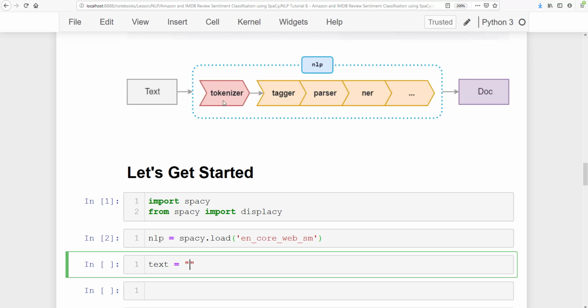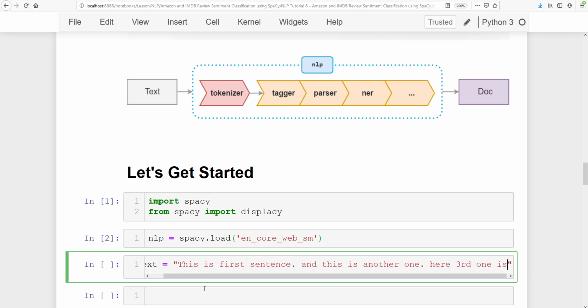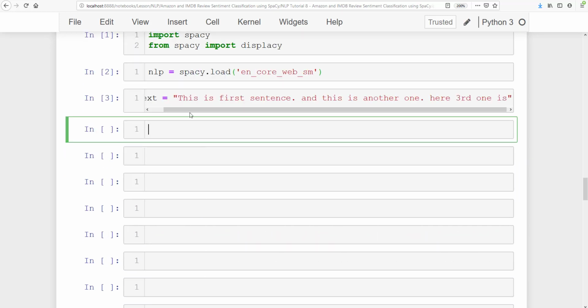All right, so we are going to first do a tokenization. So this is the first sentence, and this is another one. Here, the third one is. All right, so you have, let's say, this type of text. So what we are going to do is call doc equal to NLP and then text.